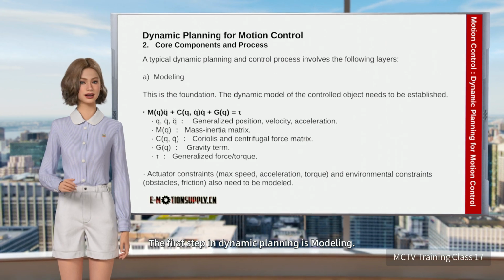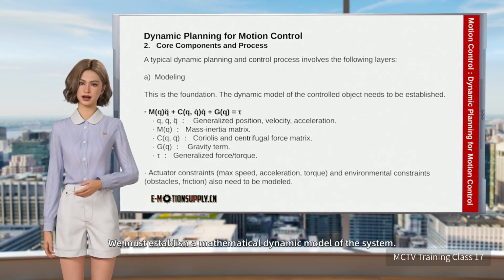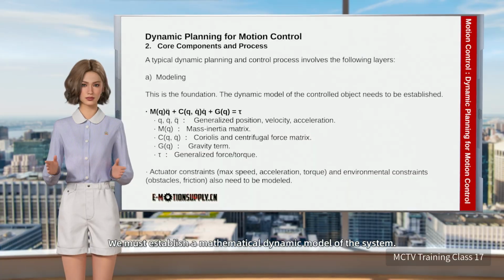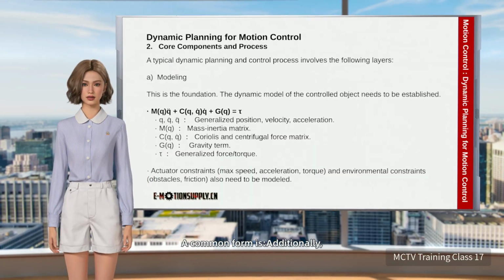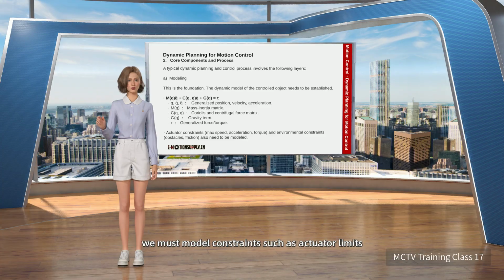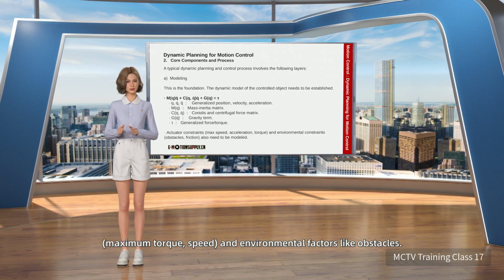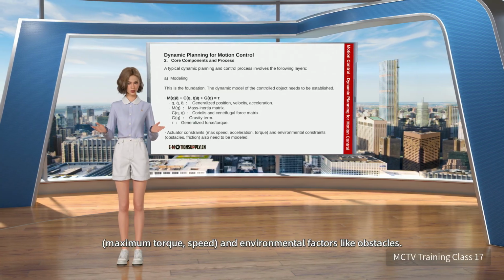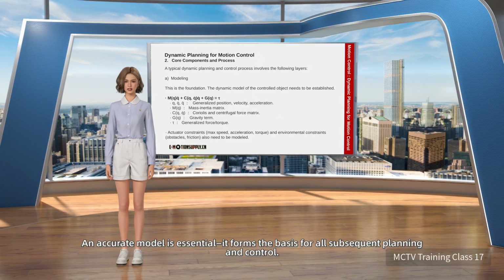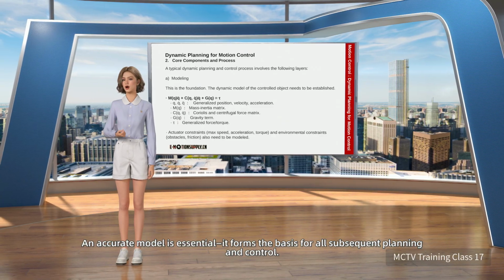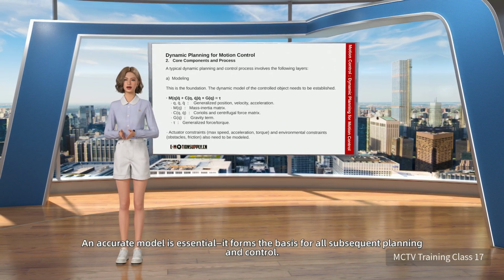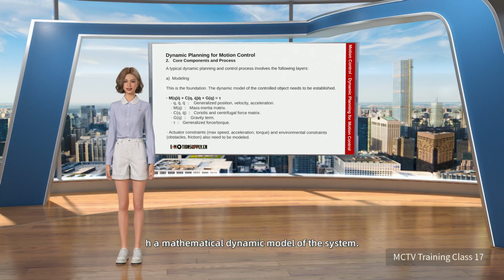The first step in dynamic planning is modeling. We must establish a mathematical dynamic model of the system. A common form is, additionally, we must model constraints such as actuator limits, maximum torque, speed, and environmental factors like obstacles. An accurate model is essential. It forms the basis for all subsequent planning and control.